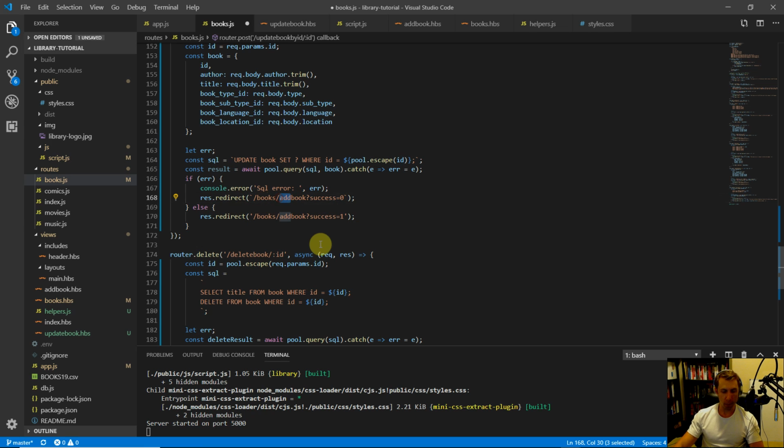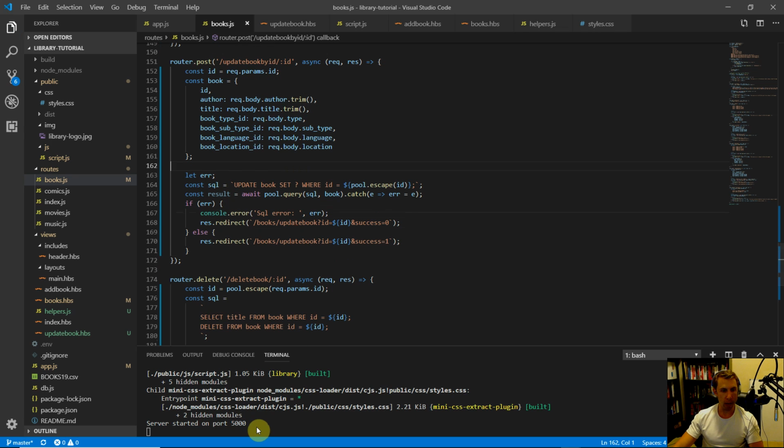/books/update book. So if there's an error, we'll take them back to the update book route, and we'll say ID equals, let's pass in the ID, and then an ampersand, and then success equals 0 because it was a failure. And let's go ahead and copy this, and we'll use that similar redirect down here, except success will equal 1 if it was all good and it all went through fine.